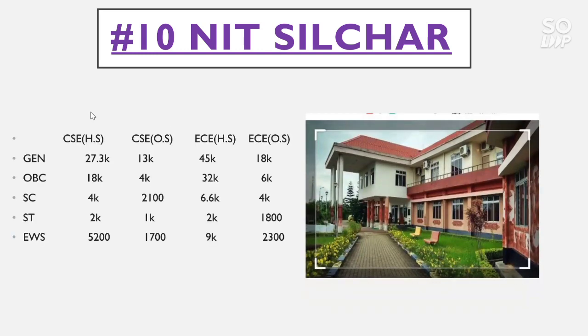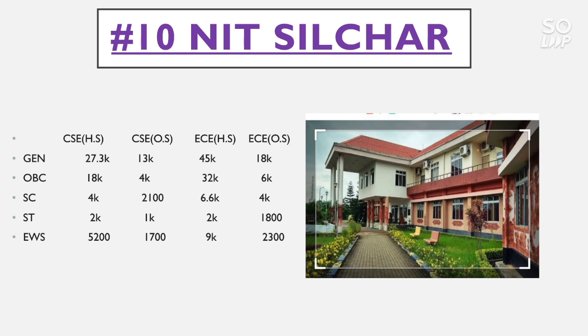Now talk about the number 10 NIT, it is NIT Silchar. For CSE home state, the general category cutoff is 27.3 thousand, OBC 18,000, SC 4,000, ST 2,000, and EWS 5200. For CSE other state, the general category cutoff is 13,000, OBC 4,000, SC 2100, ST 1000, and EWS 1700.